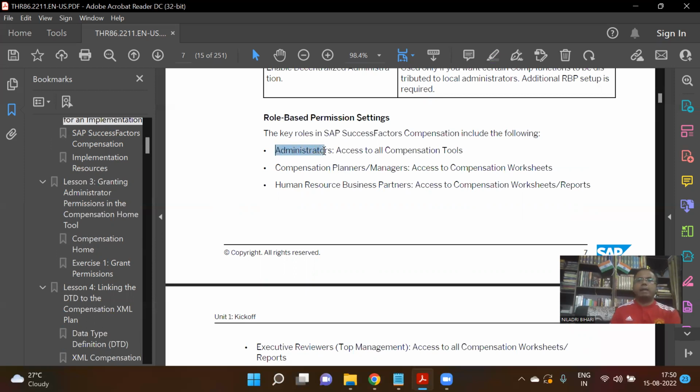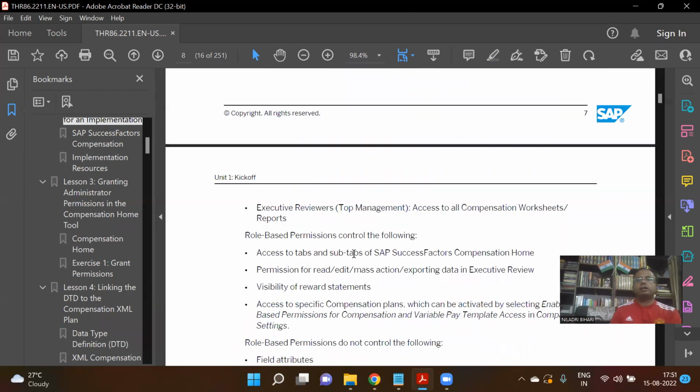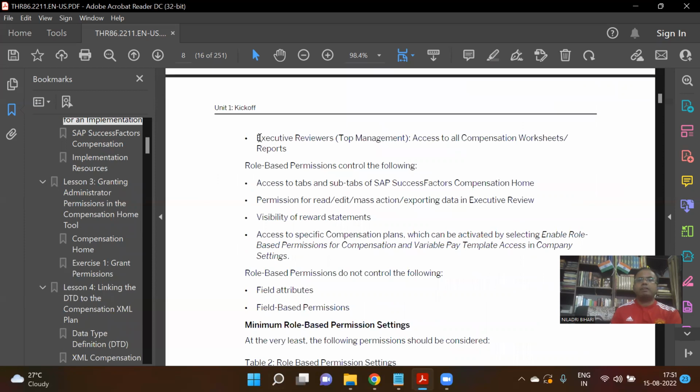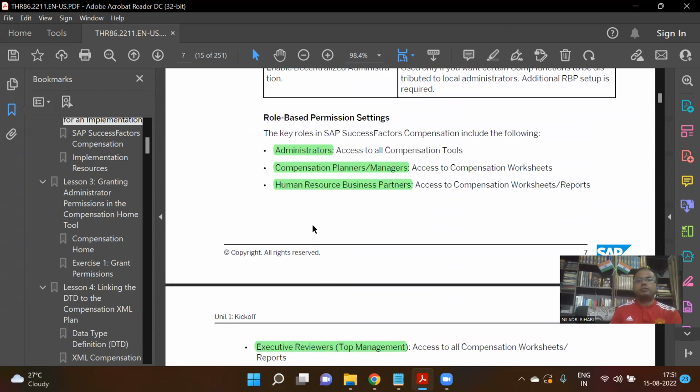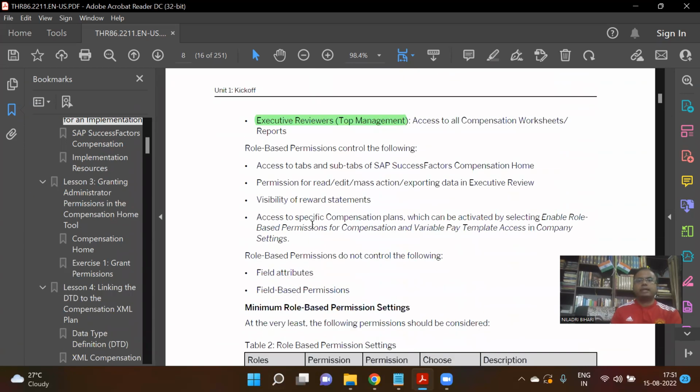First of all, we'll have the administrators, then compensation planners or compensation managers who will be accessing the compensation worksheets. Similarly, we will have the HRBP, or human resource business partner, who will also have access to the compensation worksheet. Then we'll have the executive review, which is basically the top management. So these are the things we will have in the role-based permission settings.